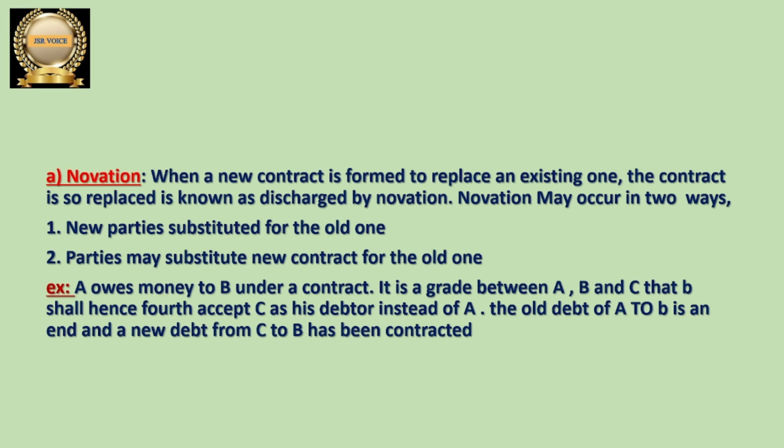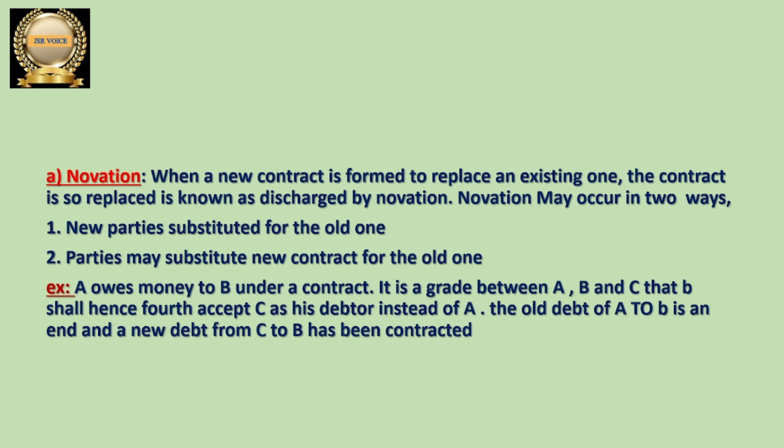Here is the new contract, between C and B. In the old contract A and B were there, but in the new contract C and B are there. Parties are changing. So we can say that this is an example of novation. First of all, listen carefully. A has to pay money to B, A owes money to B, but later on there is an agreement between the three parties A, B and C. C is saying that instead of A, I will pay money to B. So B is going to collect money from C now in the new contract.